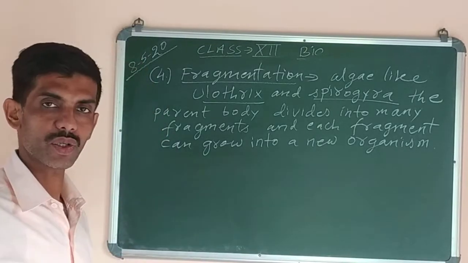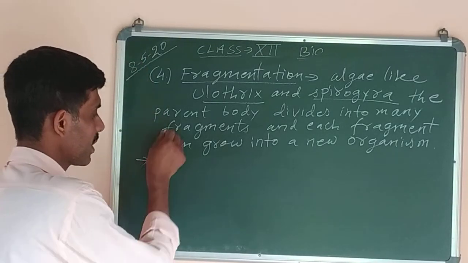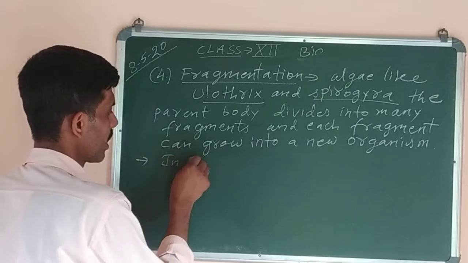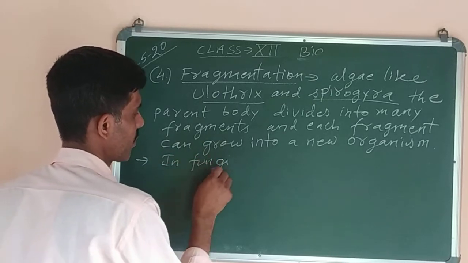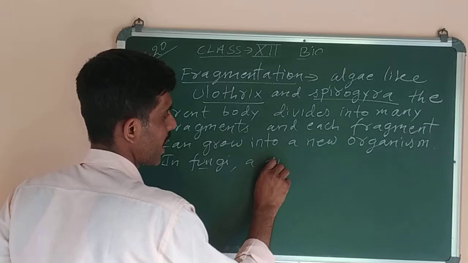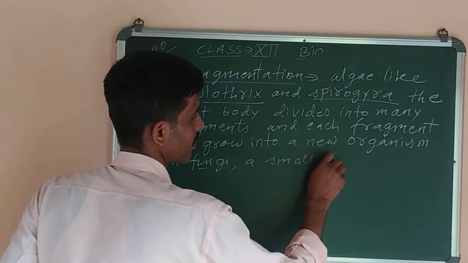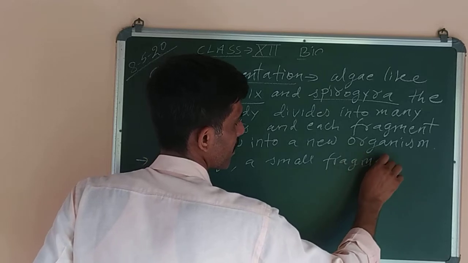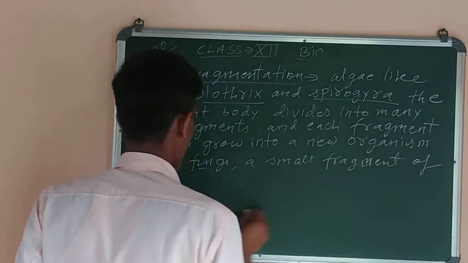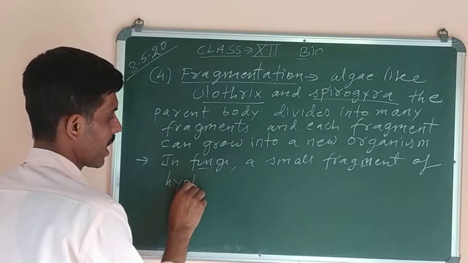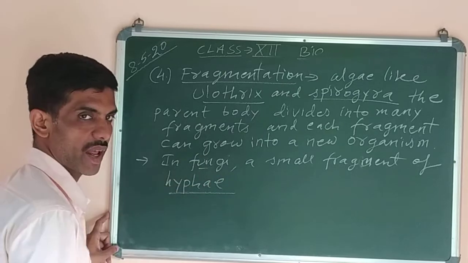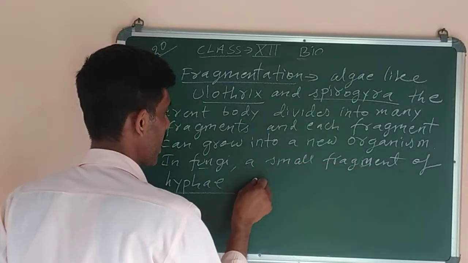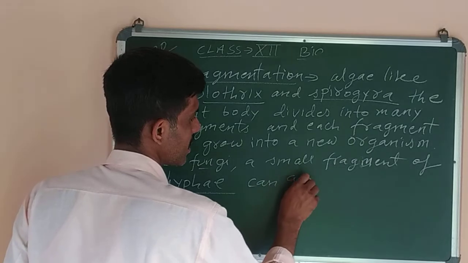In fungi also, this type of fragmentation is found. A small fragment, here a piece of hypha, can germinate and develop into a new body. Hypha is the part of the fungal body, the stem-like structure.